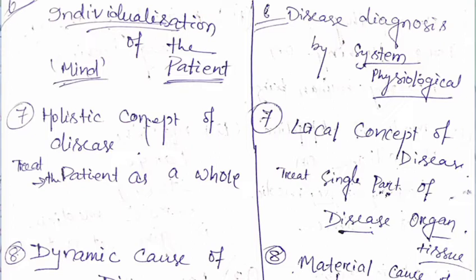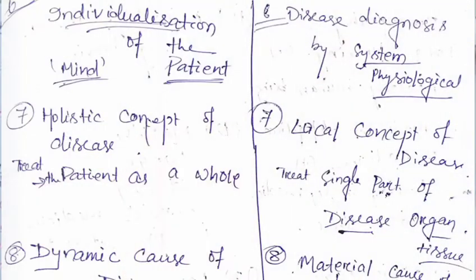Disease diagnosis is on the basis of a common system, meaning physiological system. Disease diagnosis is by physiological system. That is the difference. Here, individualization of the patient we take in homeopathy for case taking, so mind symptoms we also cover, but here there are no mind symptoms. There, only physiological system-wise disease diagnosis we find.